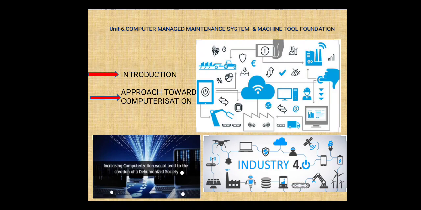Let's see what benefits we are having. First, reduction in machine breakdowns and increased plant availability. If the system becomes automatic, then breakdowns will decrease, and plant availability will increase because efficiency goes on increasing.